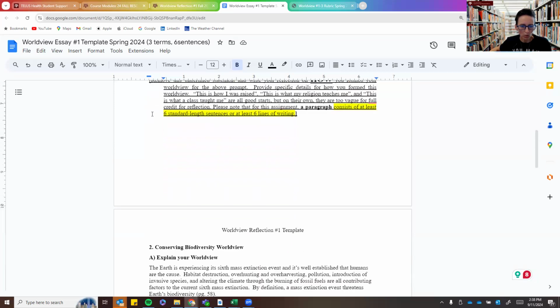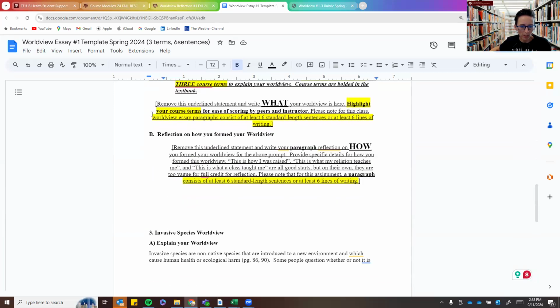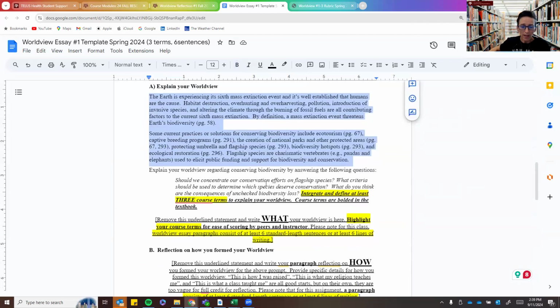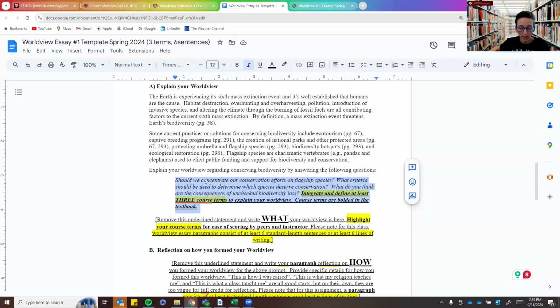Let's scroll down and look at some of the other ones. Let's look at the second one. This one is conserving biodiversity. I give you an explanation of the concept from the textbook, and then I reference all sorts of pages in the textbook about biodiversity. Then I ask you specific questions that are going to show up in italics. These are the questions you need to answer in the explain your worldview section.